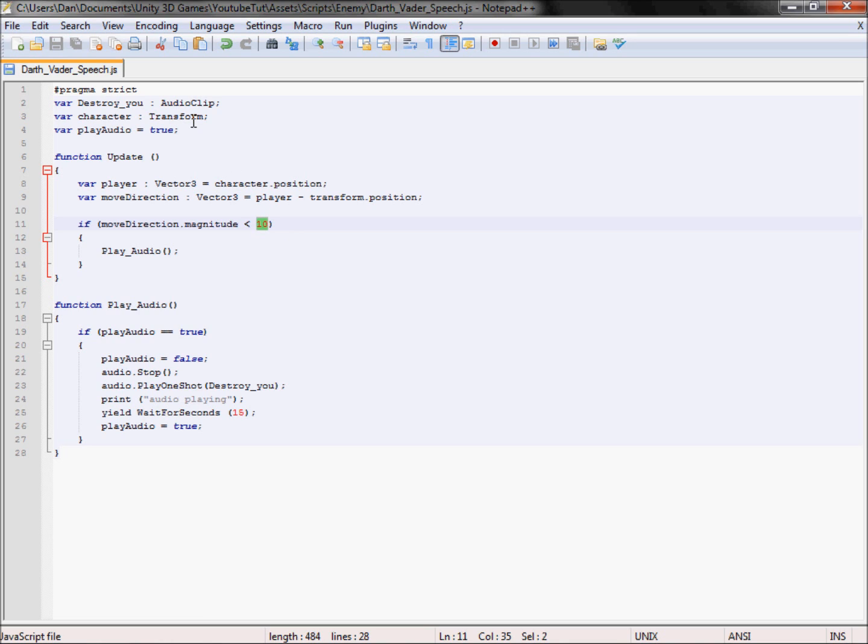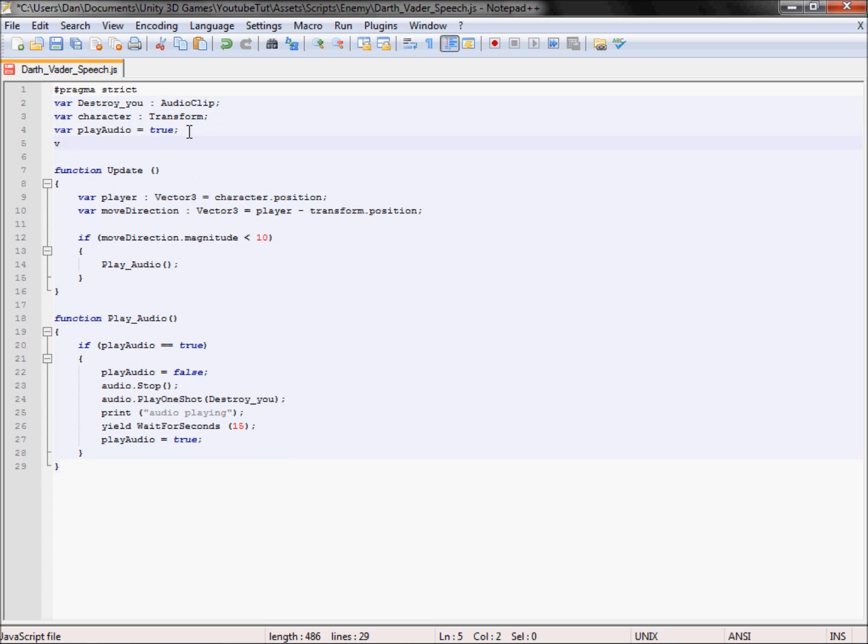So what about some people's field of view? I think that's right. They can like see further than others. So what we could do is just quickly create a new variable called view distance. I think that's right. No, that's wrong. That's domain. No, view distance. Oh, that'll do. Yeah, so equals, and we'll set it to default 10. Yeah, all good. And then we'll put this here. So basically, this will do the exact same thing, but that allows us to change it.